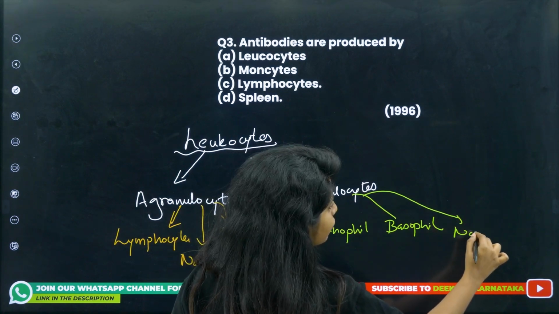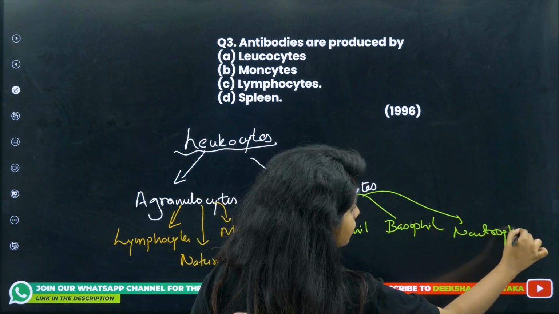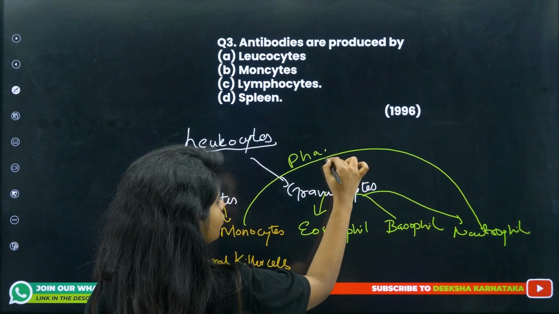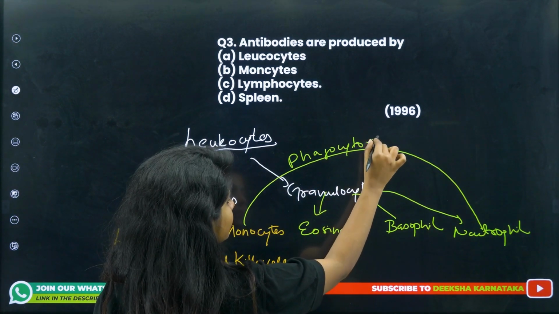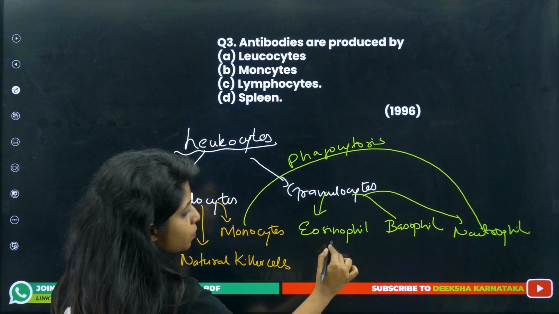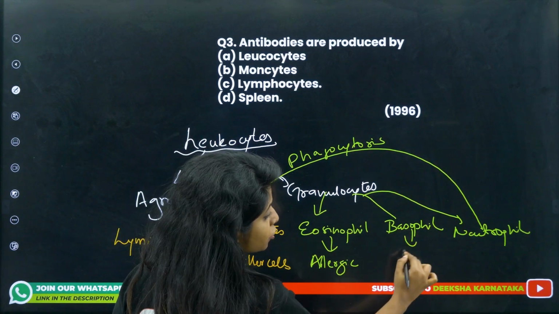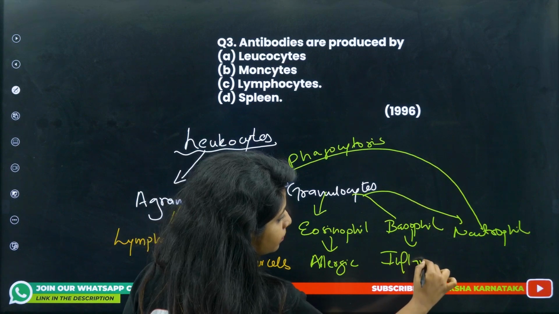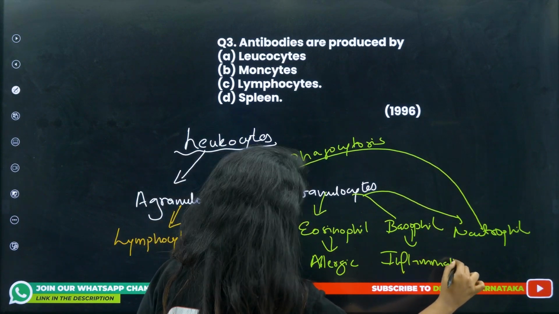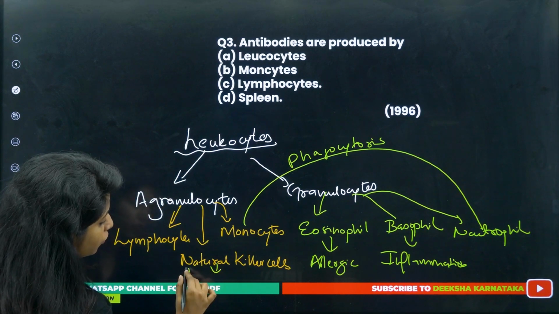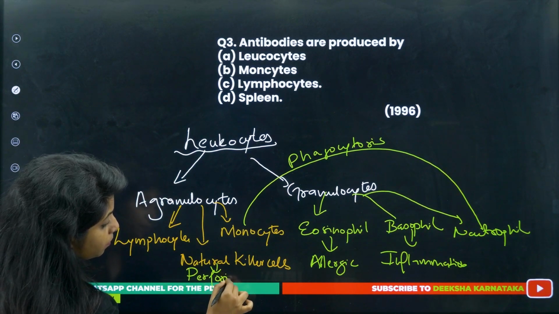Neutrophil and monocytes, both of them are responsible for phagocytosis. Eosinophil is responsible for allergic response. Basophil is responsible for inflammation. And natural killer cells are responsible for releasing perforins that make pores.